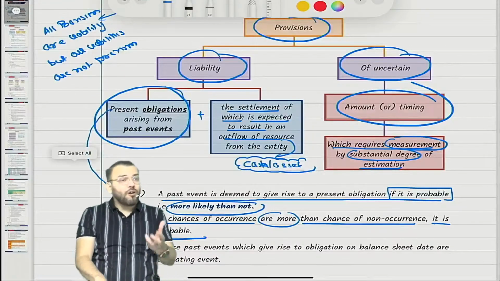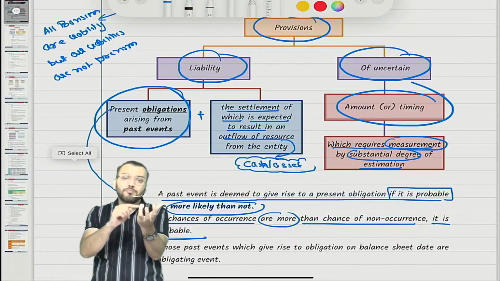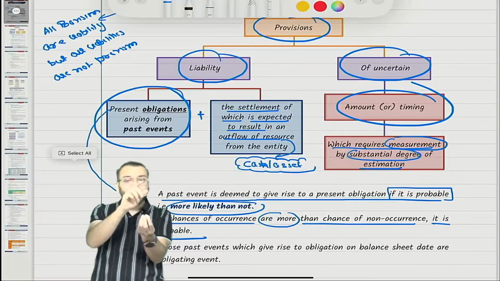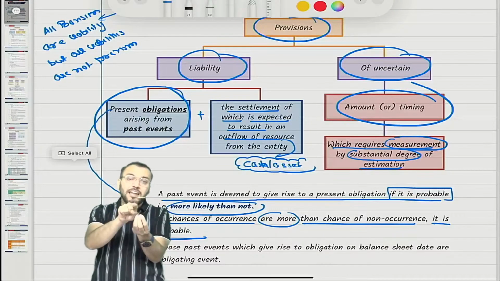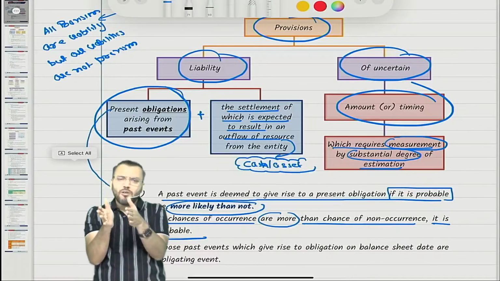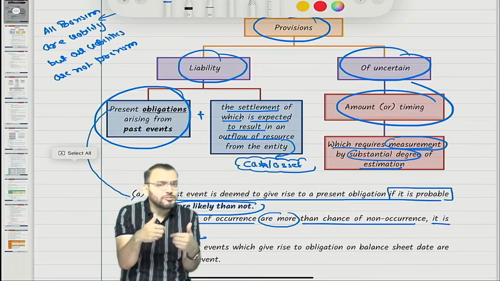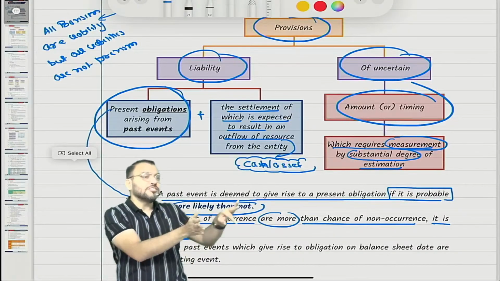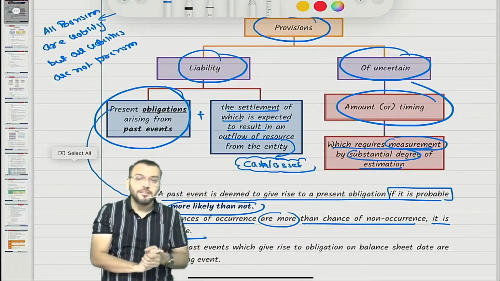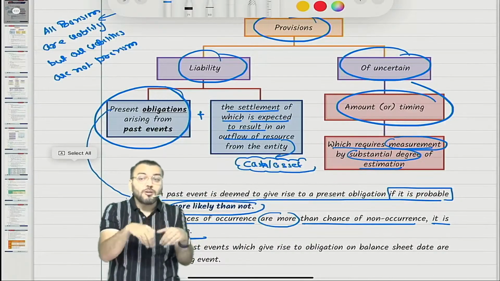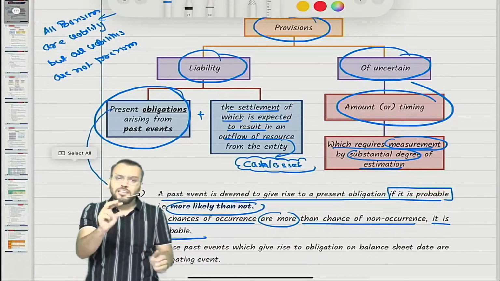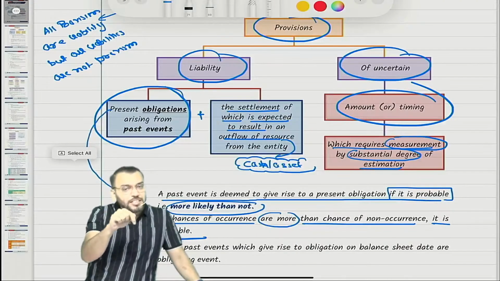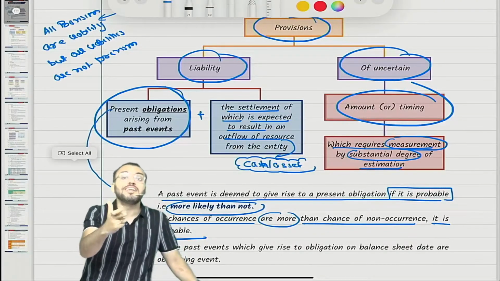Now just try to understand on the reporting date. First, you need to find out the obligation, and which obligation? Present obligation arising from past event. But all past events will not give rise to an obligation on the reporting date. It is quite possible that the obligation from a past event has already expired, so that past event should not be considered for this chapter. Ind AS 37 says that those past events which give rise to an obligation on the balance sheet date are known as obligating events.